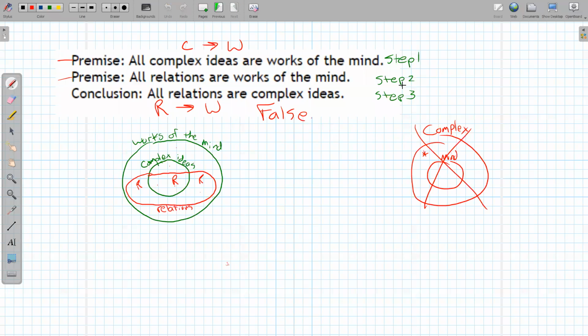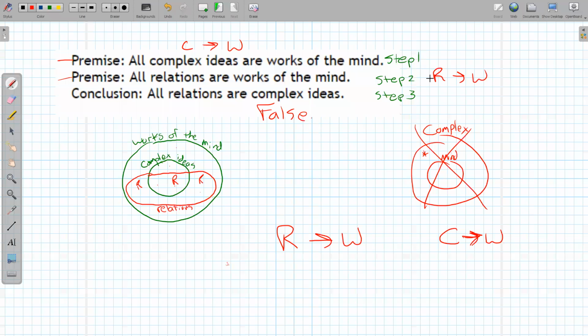When I put the other ones together, so I kind of wrote that in the wrong spot, that would be, oops, over here, R implies W. The arrows don't work together, right? So here, this starts with relations. Relations say, yeah, you can be a W, but then there's no connection from W back to C for this third one right here. Because R can go to W, or C can go to W, but there's no way that W goes to C. The direction of the arrows matters. We can't just switch them and it'll still work. It doesn't go that way.